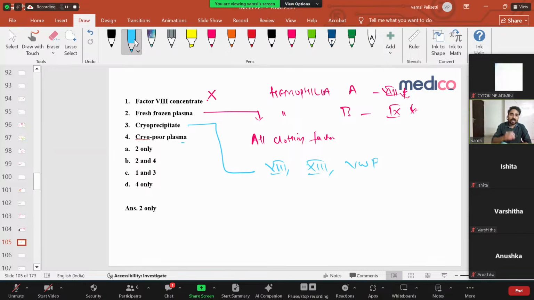Now what is being asked is: if you have the specific factor, you can give factor 8 for hemophilia A. If there's no specific factor, what will you give? Let us see. This hemarthrosis can be because of hemophilia A or B. We don't know whether it is because of factor 8 deficiency or factor 9 deficiency. We don't know which deficiency it is.